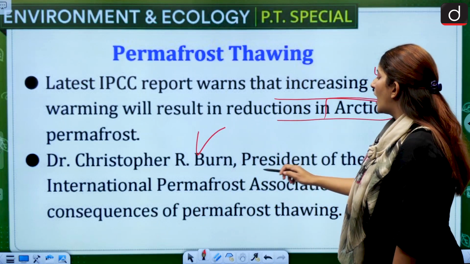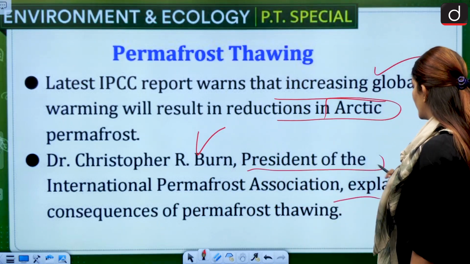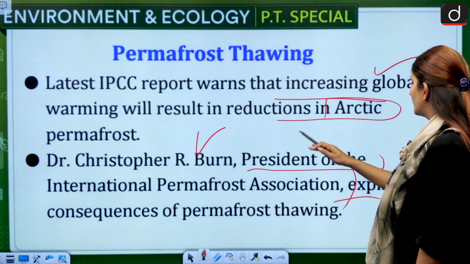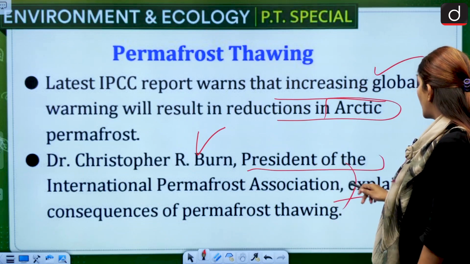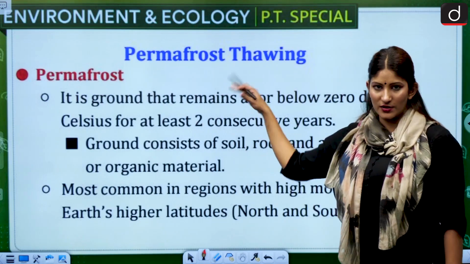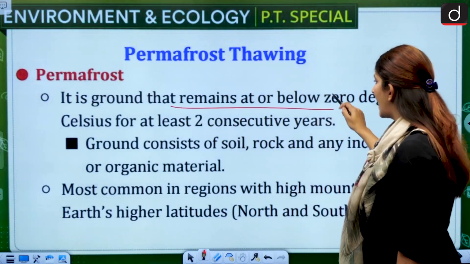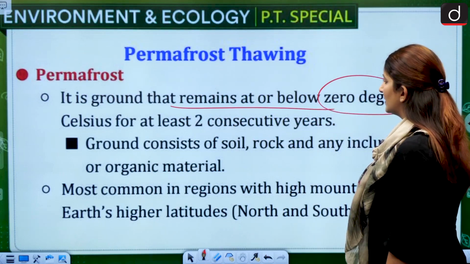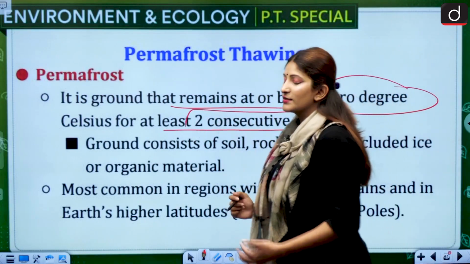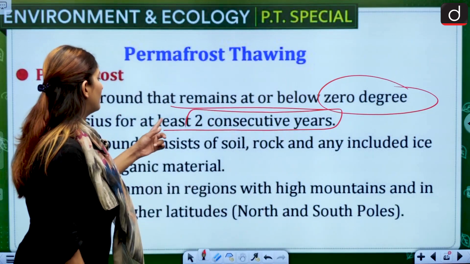Dr. Christopher R. Byrne is the President of the International Permafrost Association. Do know about the International Permafrost Association, and remember that the president is Dr. Christopher R. Byrne. He explains the consequences. First, let's know about permafrost. It is ground that remains at or below 0 degrees Celsius for at least 2 consecutive years. So, it is the ground that remains below 0 degrees Celsius for how many years?